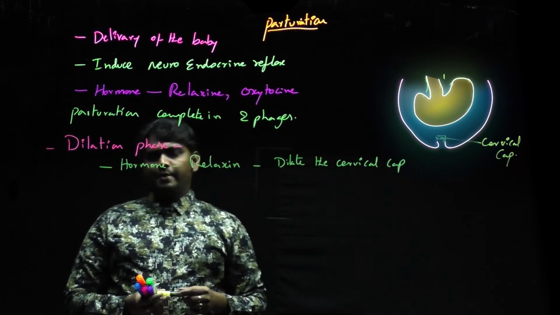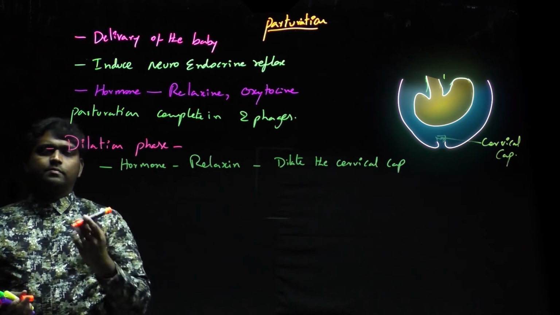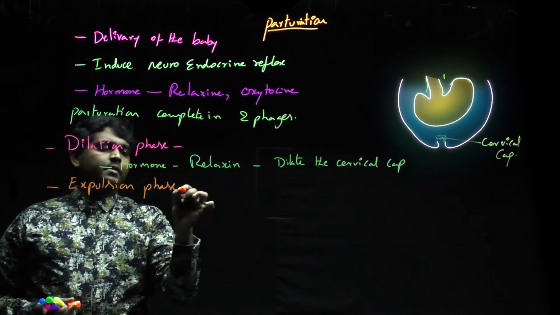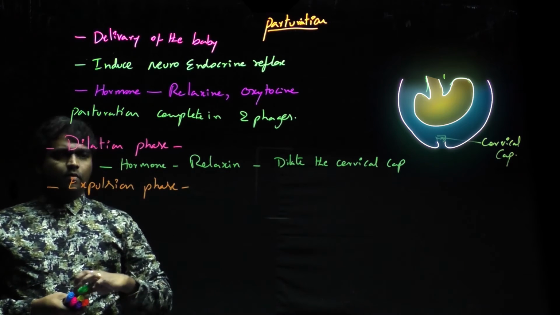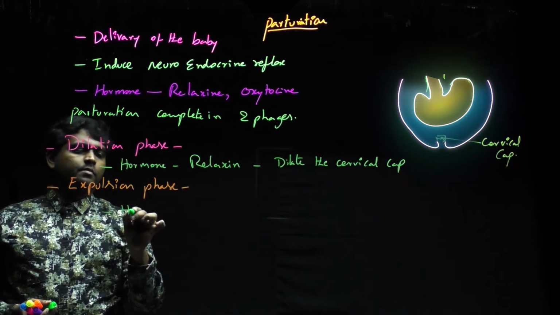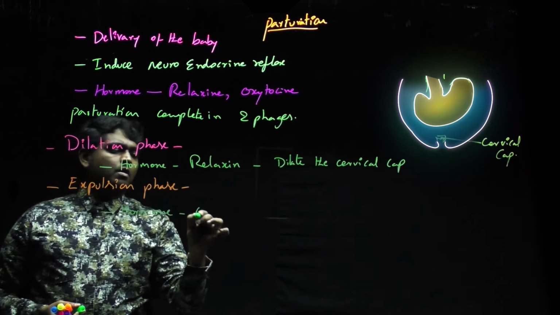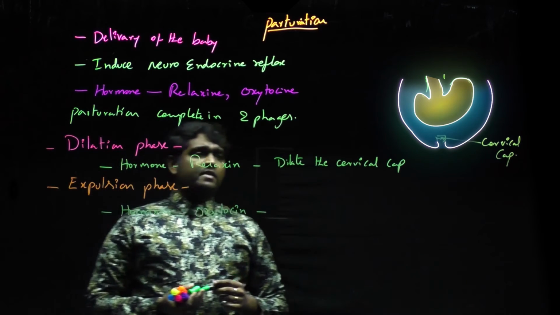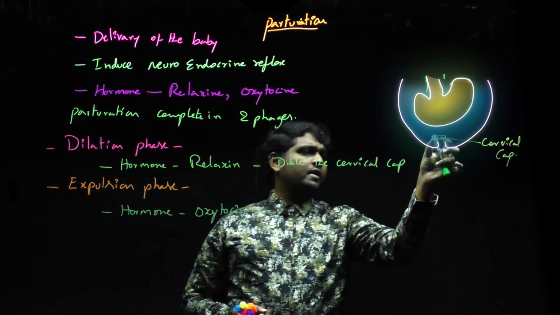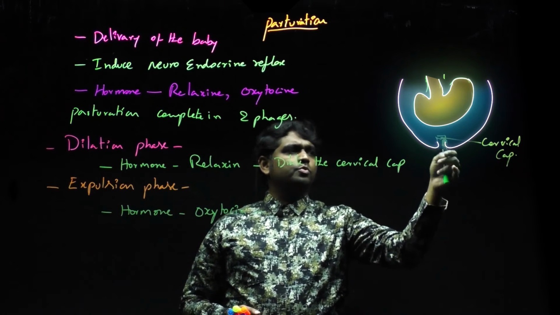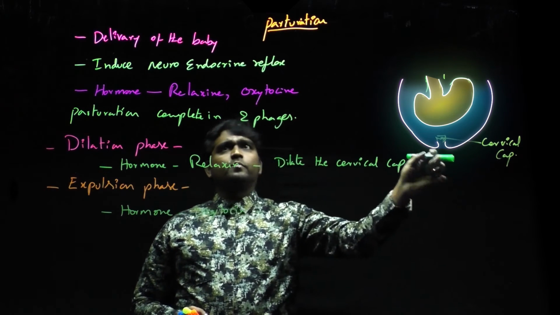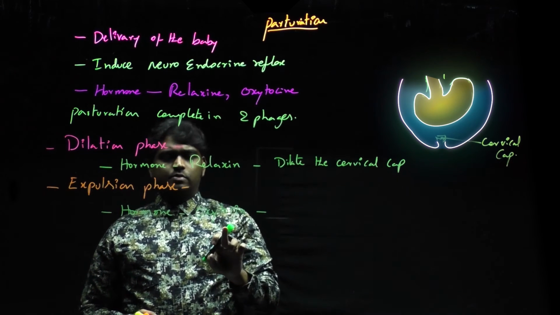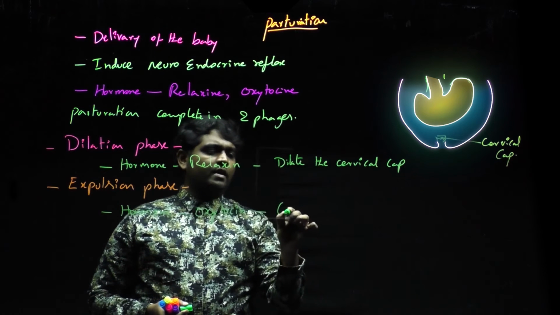So next, immediately the phase is called expulsion phase. In the expulsion phase the main hormone involved is oxytocin. Once relaxin helps to dilate the cervical cap, a fluid will come through this cervical cap. At that time, the neural system initiates the endocrine system to release oxytocin. This oxytocin contracts